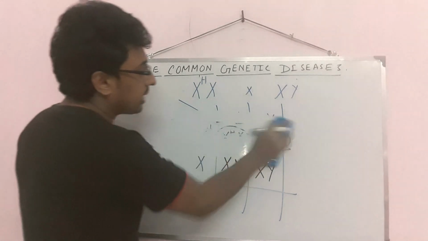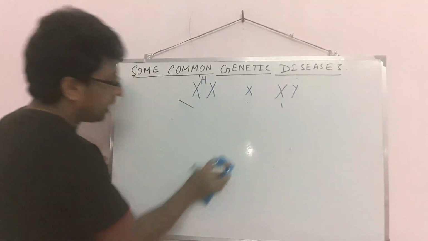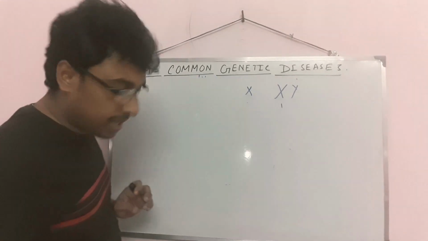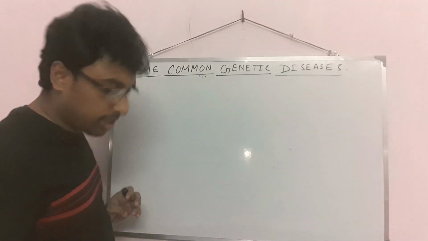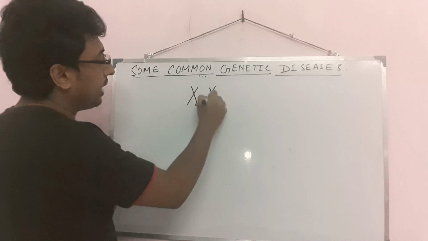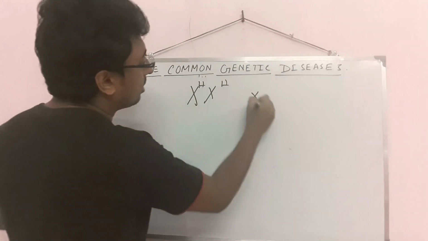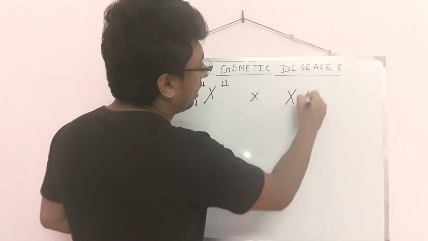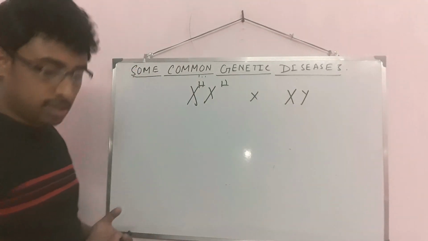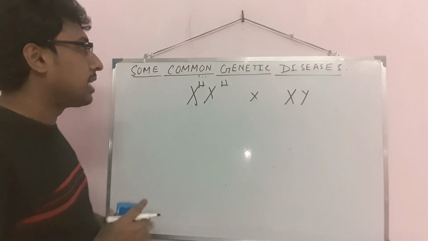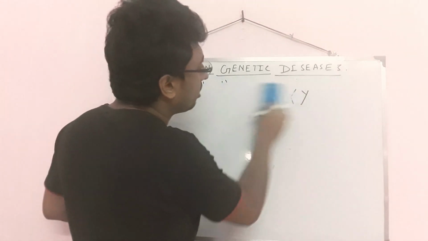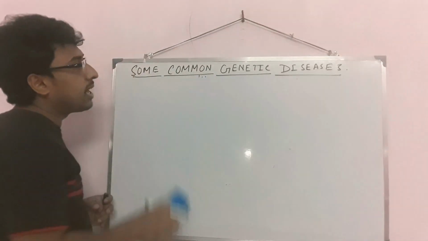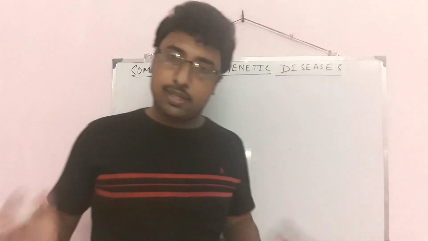You can take any other genotypes. For example, if the mother is hemophilic and the father is normal, then what will happen? You just do that checkerboard. You can do similarly for color blindness, the same type.